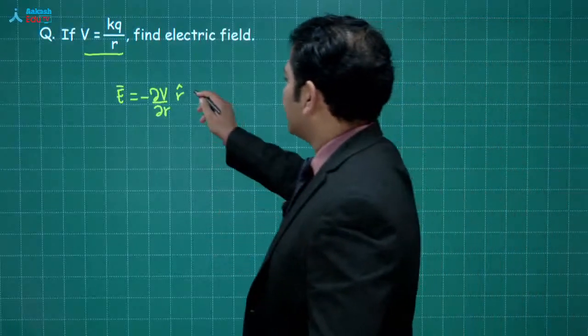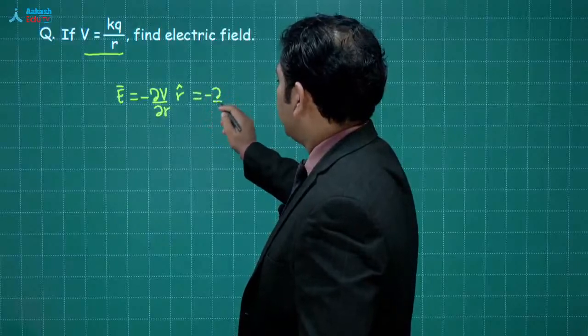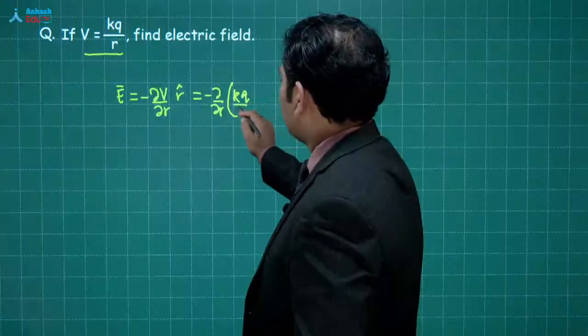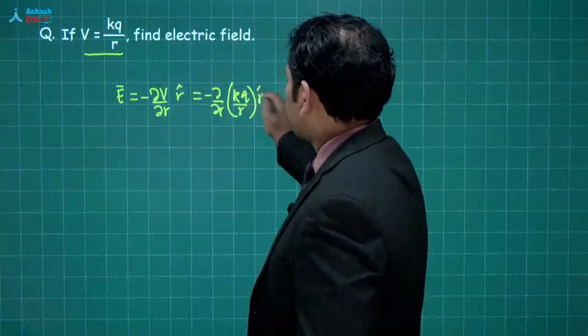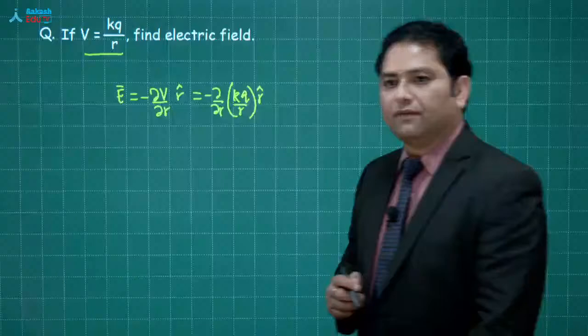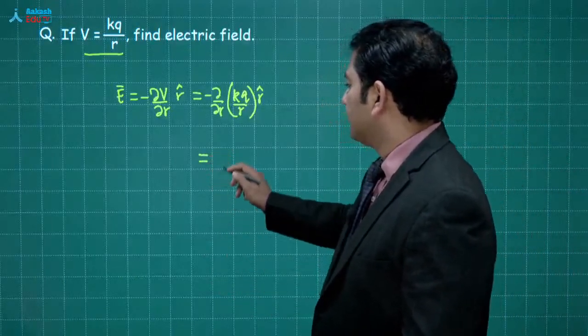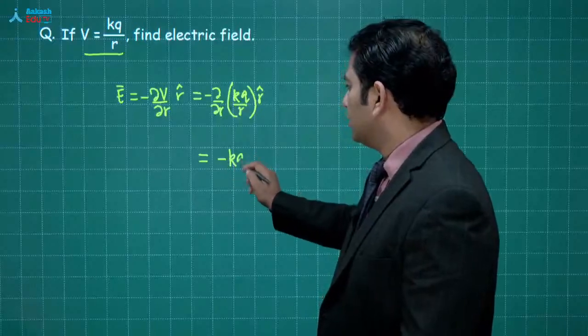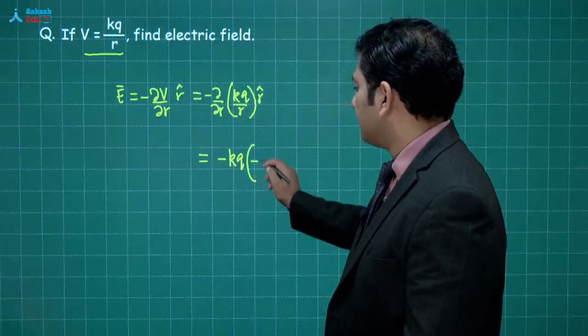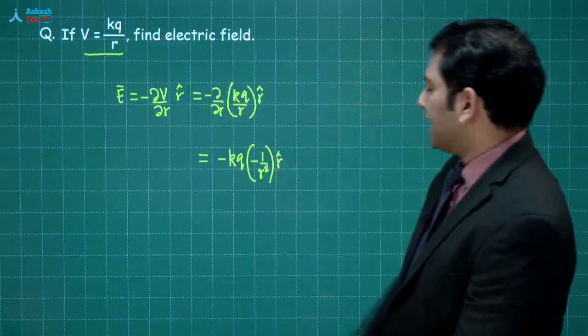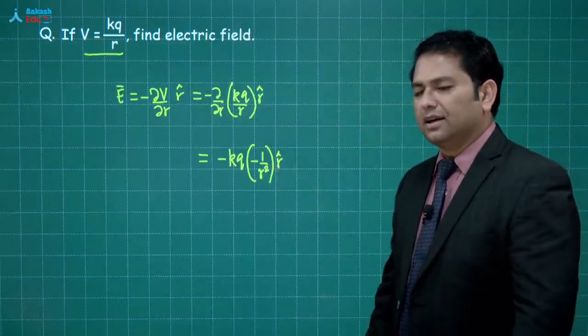Let's go for this. That comes out to be minus of del by del R, और V के बदले में we'll write KQ by R multiplied by R cap. Further, you could see something like this. That is equals to minus of KQ. This comes as minus 1 by R square multiplied by R cap. This is what you get. Quite simple.